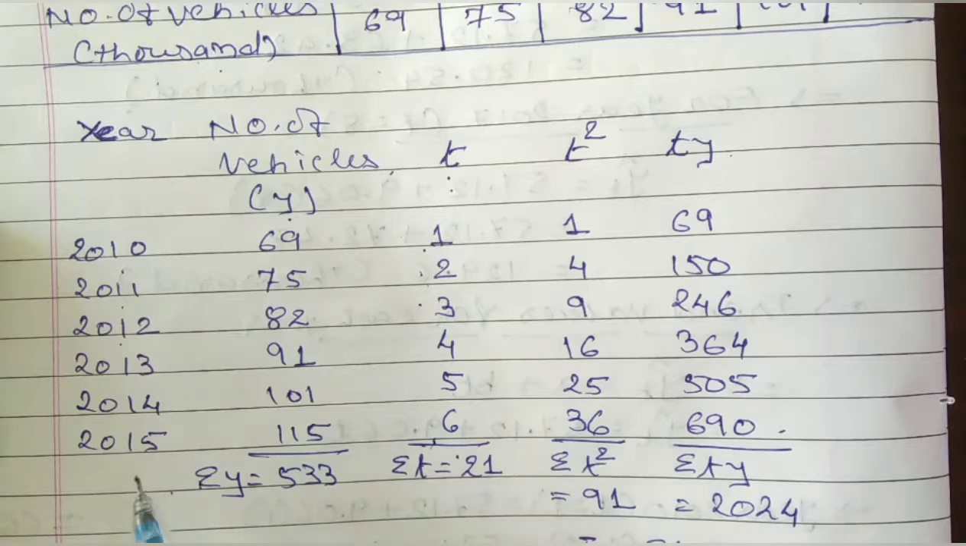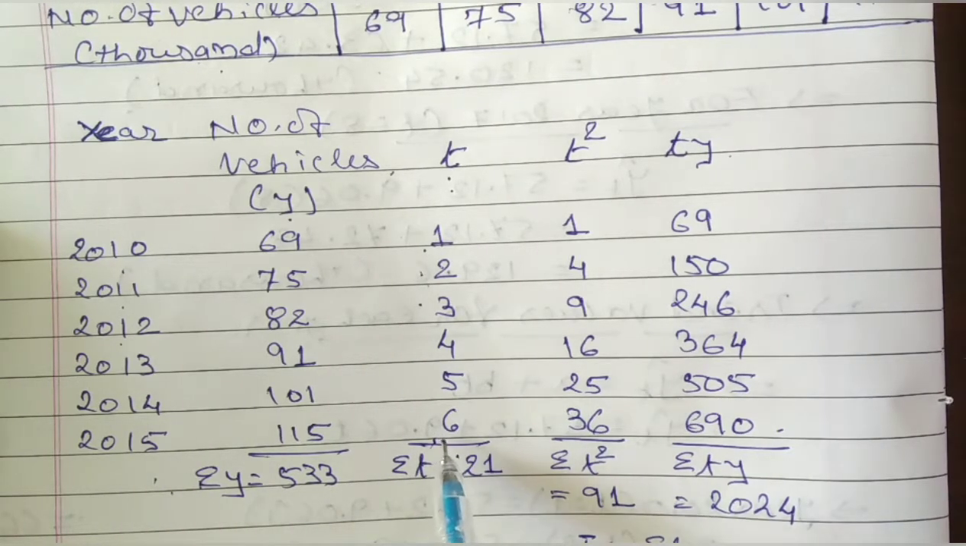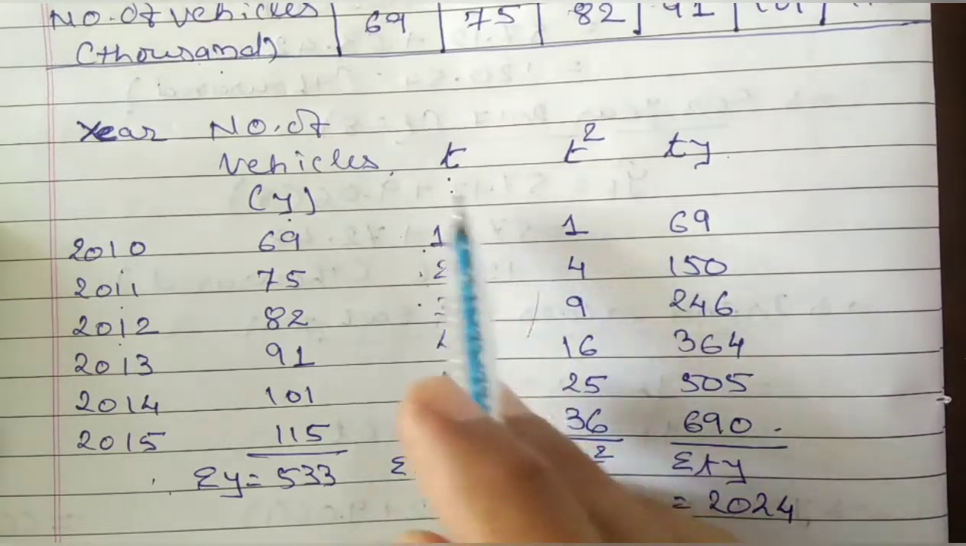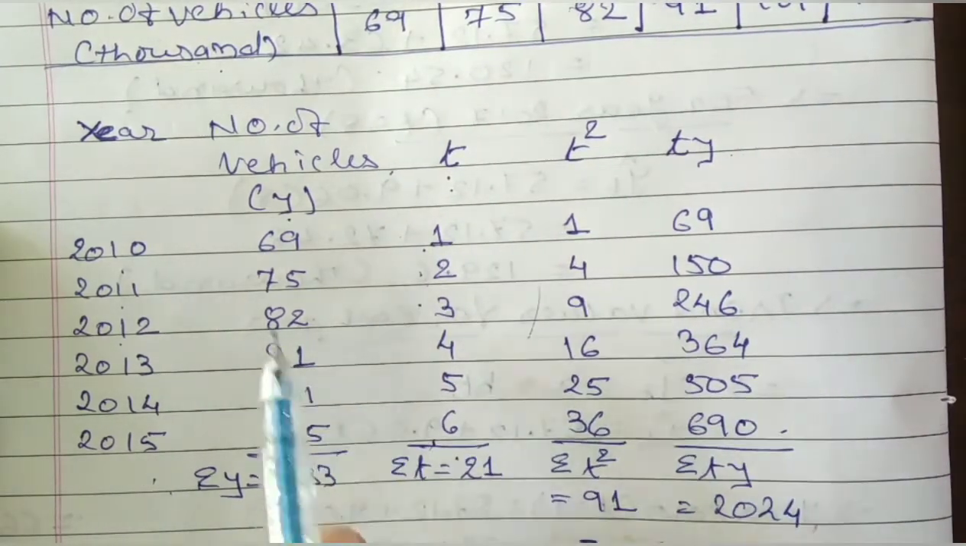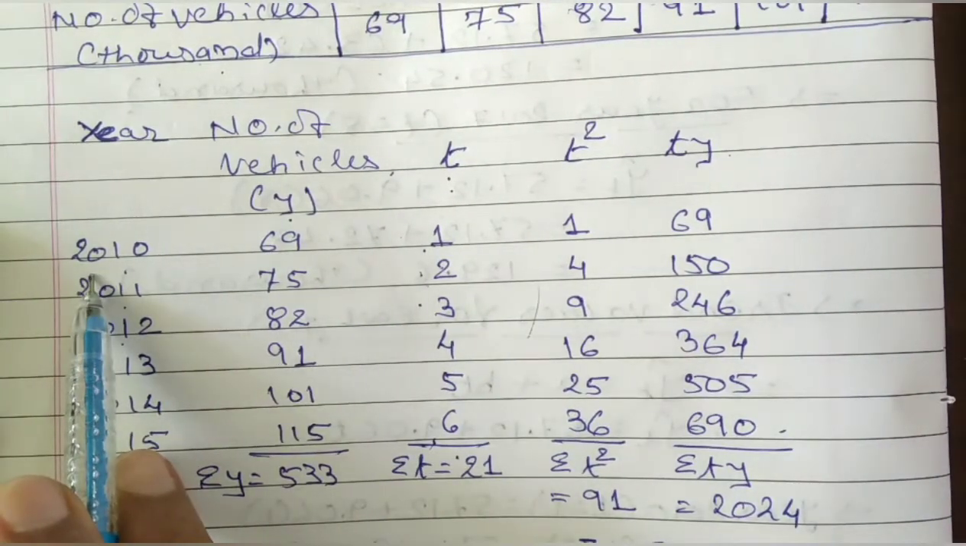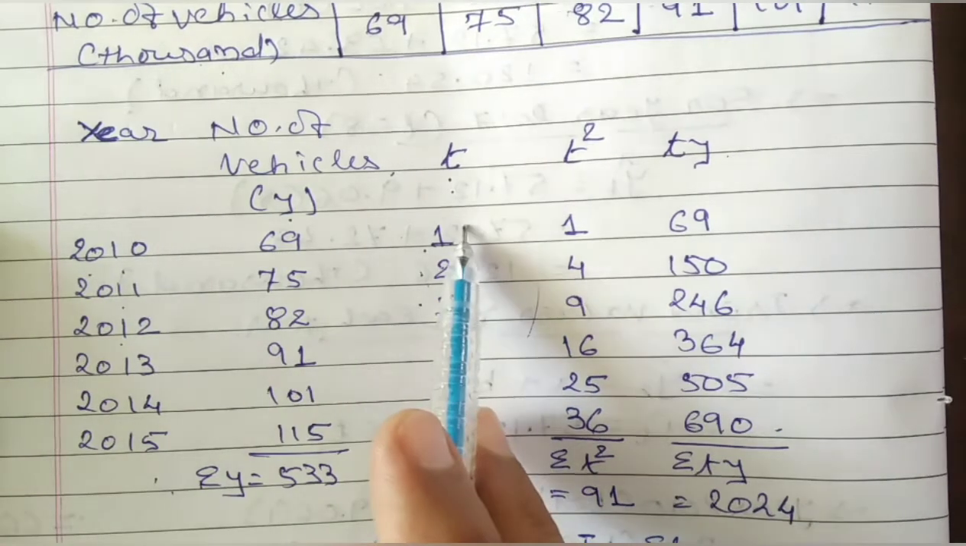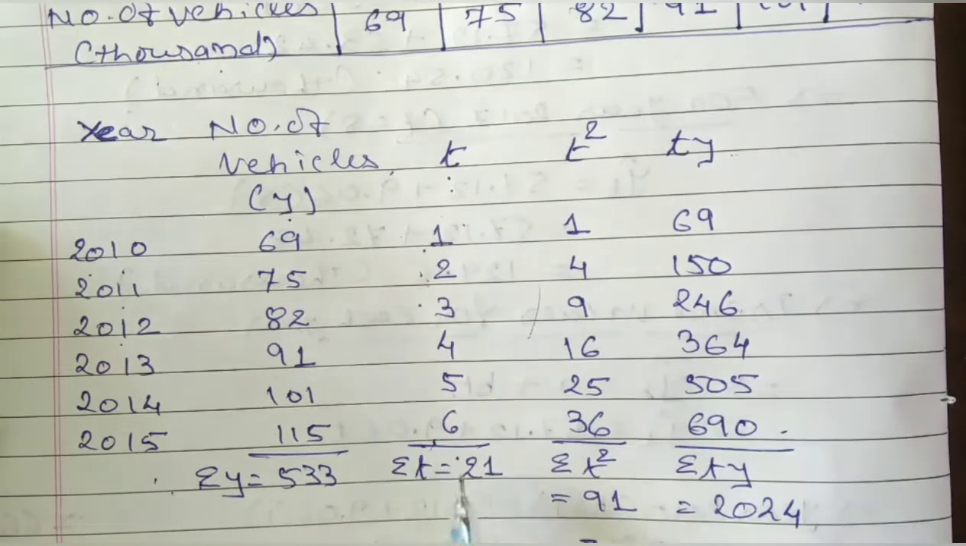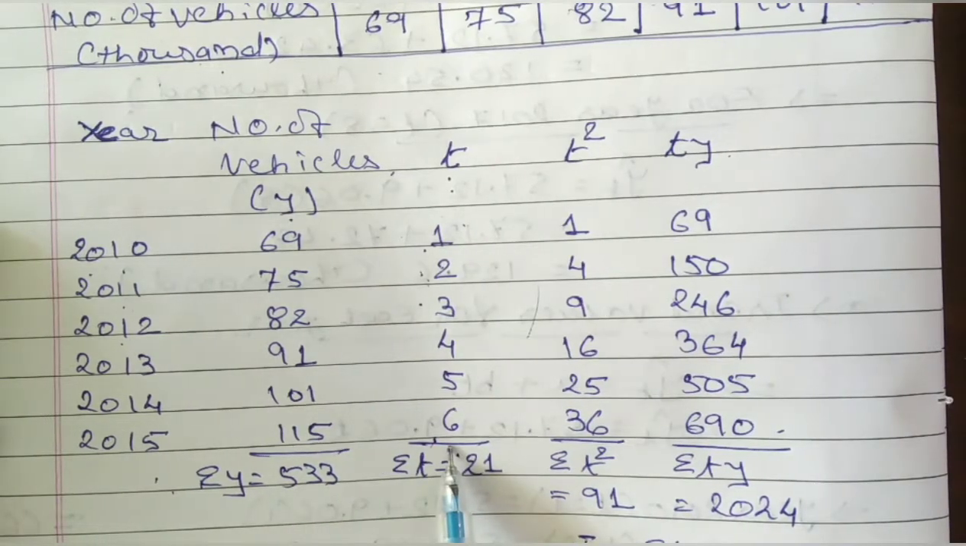Suppose the data is given for 2016, 17, 18, 19, 20. Then the value of t would also increase: 7, 8, 9, 10 and further. This will remain the same in each and every question. T means the original number of years. The original year will be t is equal to 1, the next year will be t is equal to 2. By that way you will get the information regarding your t.